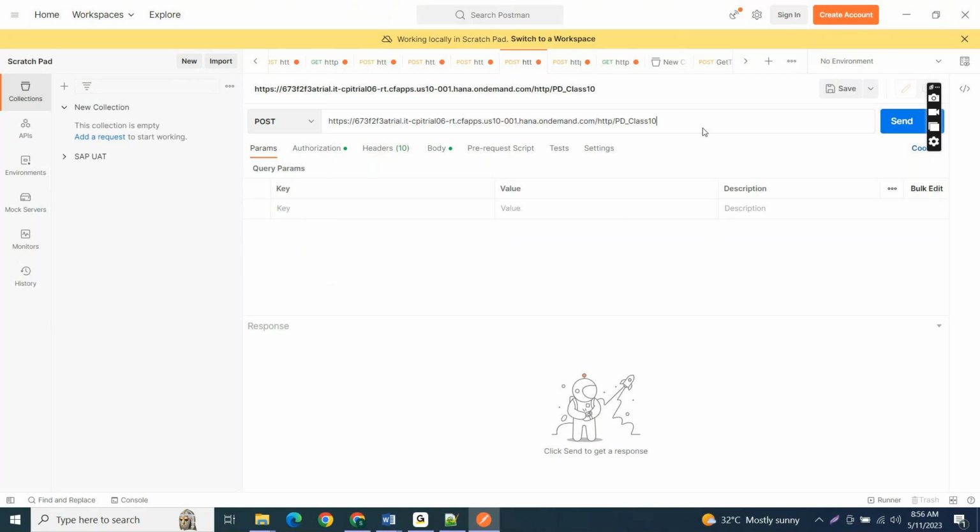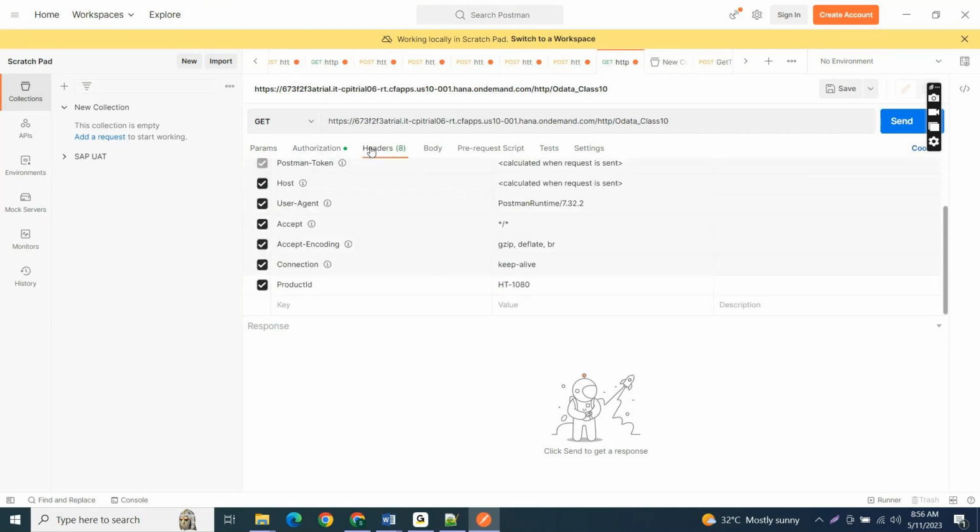So this is the PDN started, right? So this is the data, right? Previously we tested yesterday, so I am replacing that endpoint. Anyway, this is the same endpoint we have, and the same authorization I am using. I am sending this header for getting these order details, HT-1080. Now see, when I trigger the data, I will get a response.